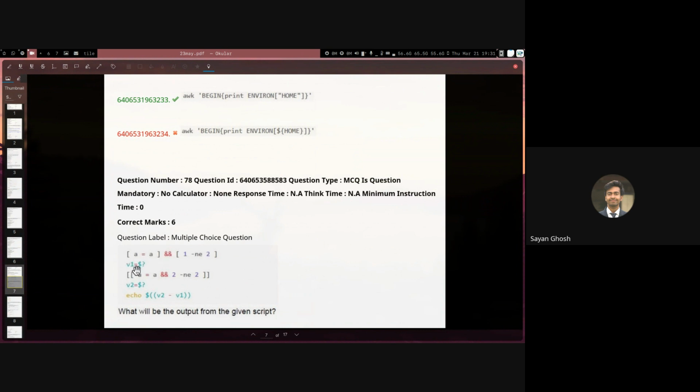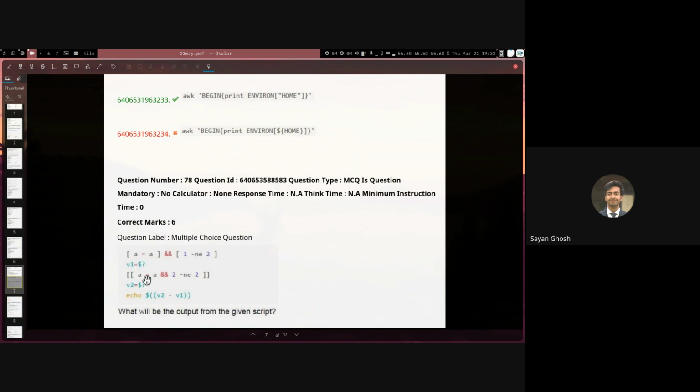So V1 is 0. The first one is using the test command, whereas the second one is using the bash keyword, the double square brackets. The difference is that we can use && directly inside instead of giving multiple brackets. Here we are checking the same thing, a equals a, and 2 does not equal 2.